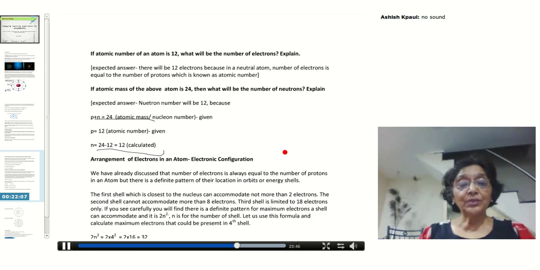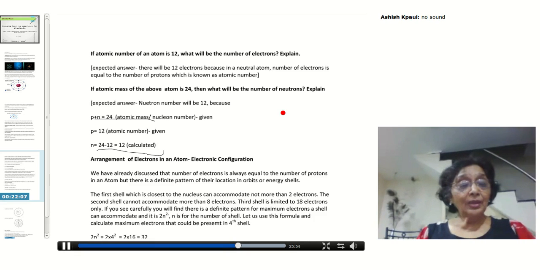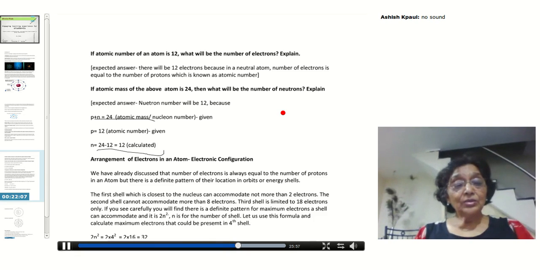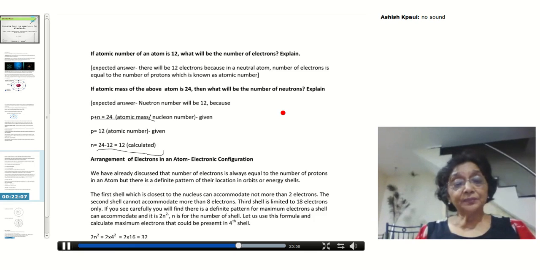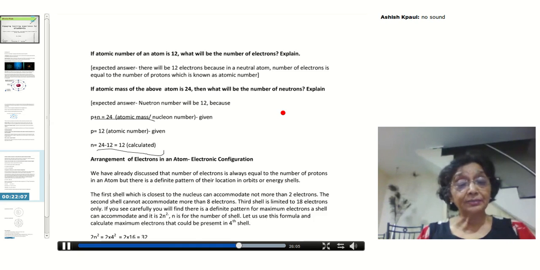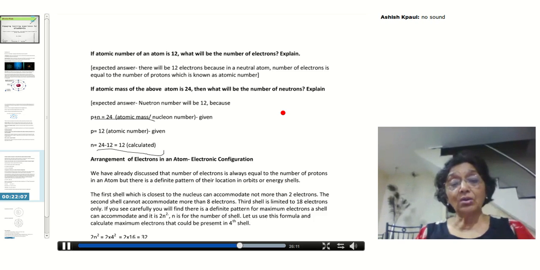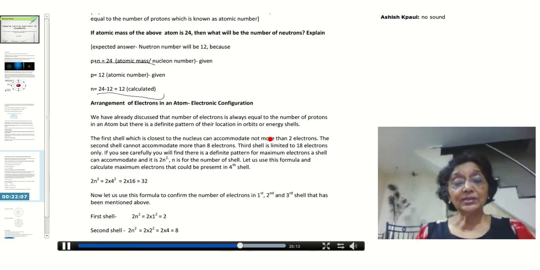So, what we will do is talk about electrons and their arrangement in an atom. We have already discussed that number of electrons is always equal to the number of protons in an atom, but there is a definite pattern of their location in orbits or energy shells.